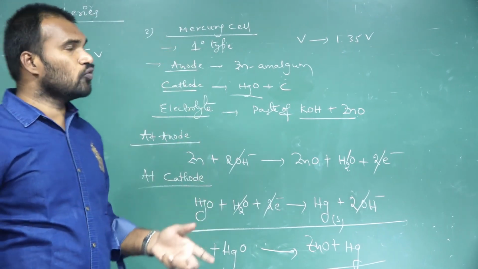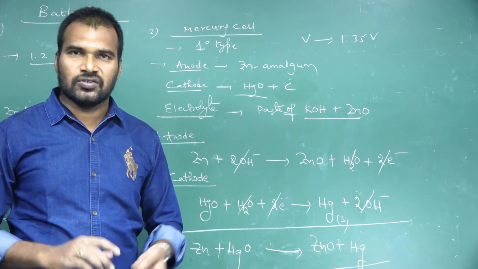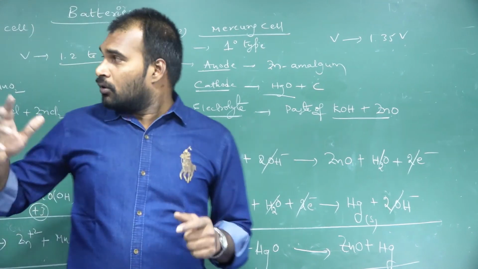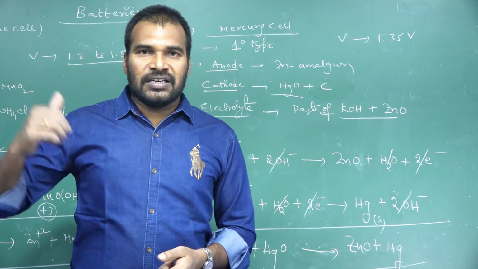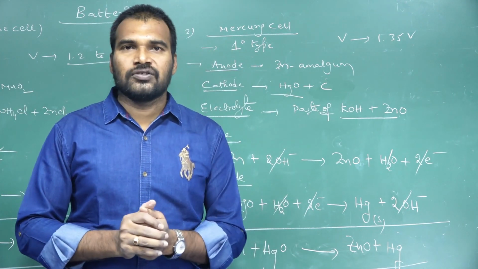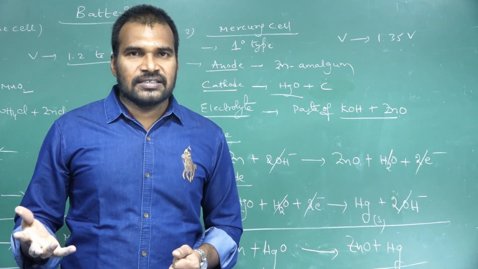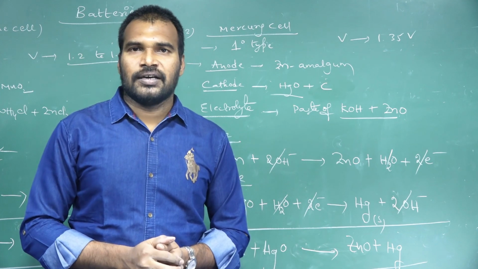So we generally use this mercury cell in wristwatches. Okay, so this is about the 2 primary batteries. One is the Leclanche cell, another one is the mercury cell. Okay, so today's topic is over. The remaining types, the secondary batteries, we will discuss in the next video. Until then, take care.